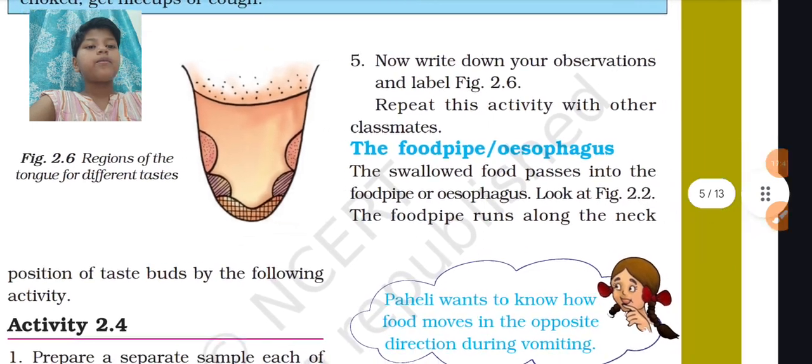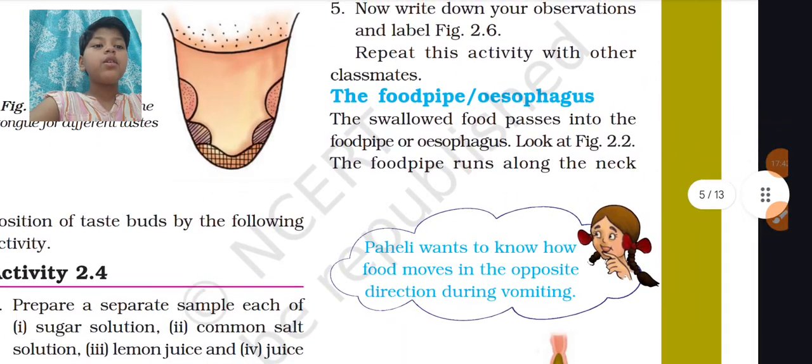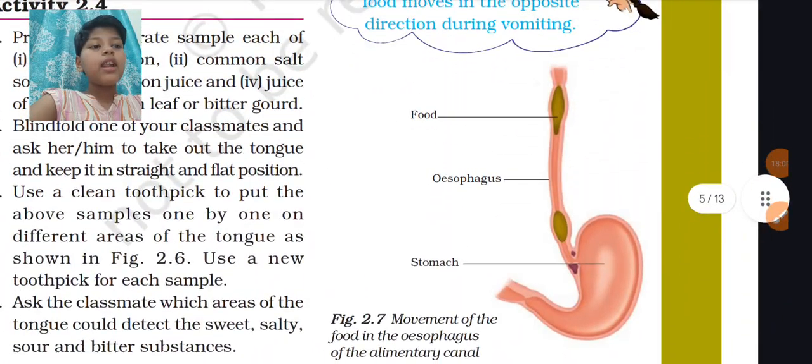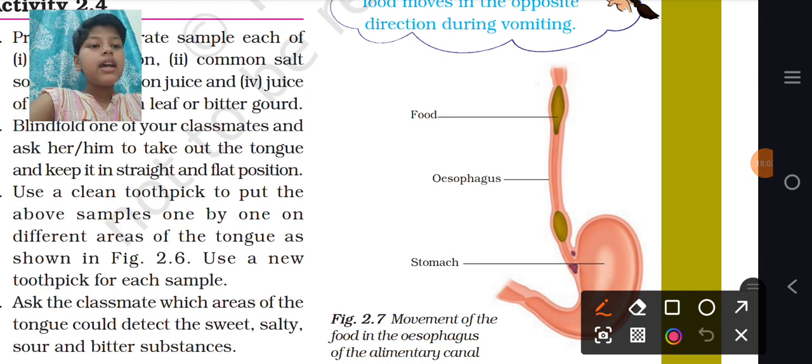Now the food pipe or the esophagus. The swallowed food passes into the food pipe or esophagus. Look at figure 2.2. The food pipe runs along the neck. Here you can see a full image of the food pipe. There is your stomach, such a small one, right?